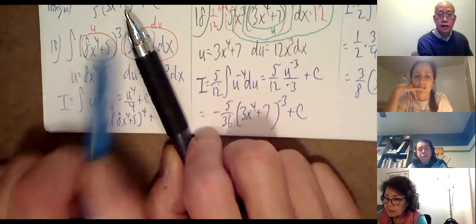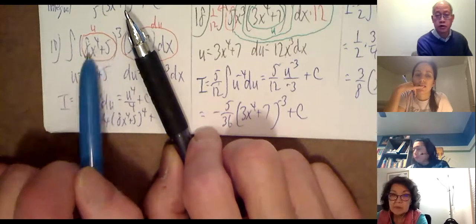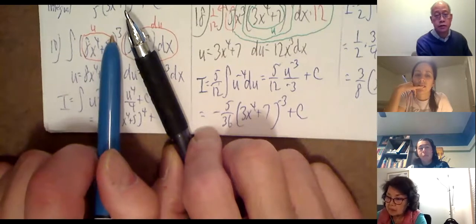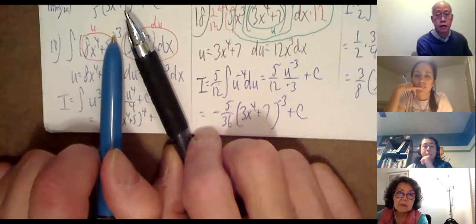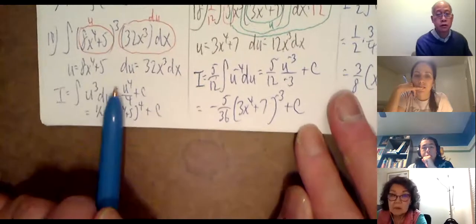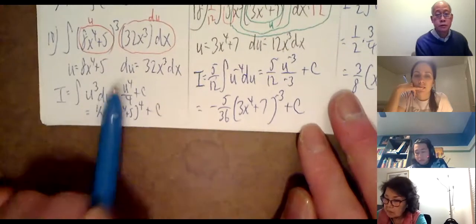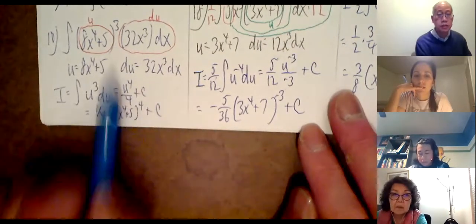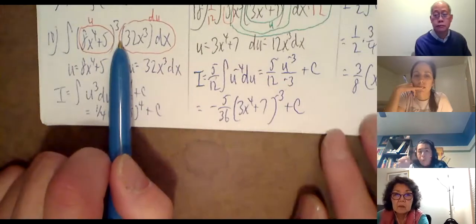To integrate this one is actually much harder. The only way you can do that is to multiply it all out, and you don't really want to do that. I don't want to do that. Okay, but by means of this substitution, it becomes fairly straightforward. The derivative of this did come out to be this, so it worked.